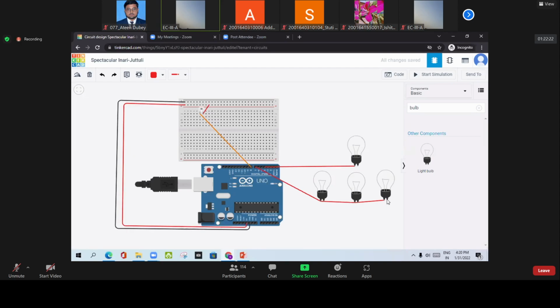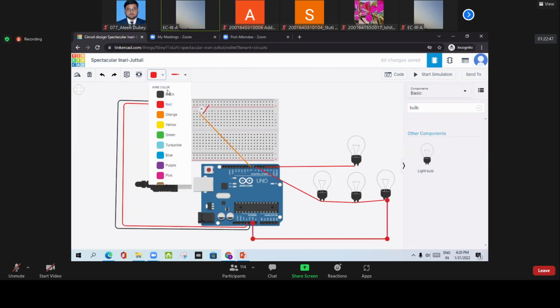Now this terminal should be connected with the ground, because to make the circuit complete we have to connect this terminal with the ground. This one, clear? Then we will use a black color.